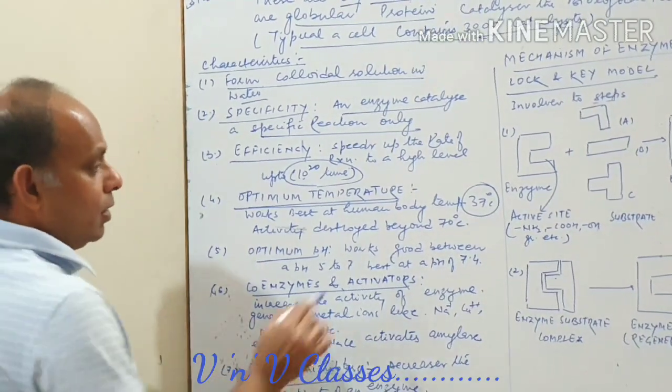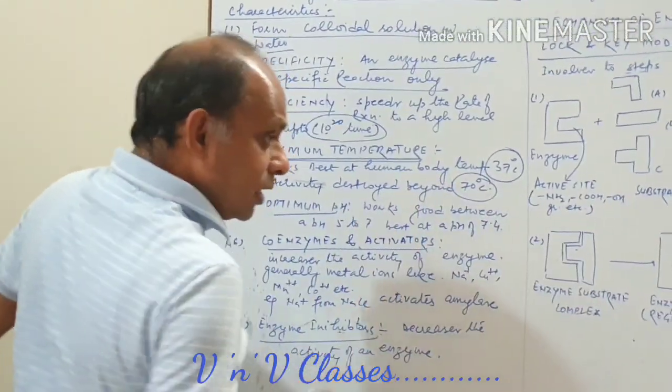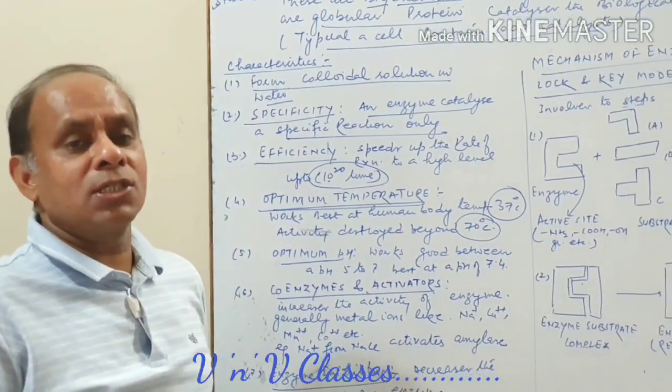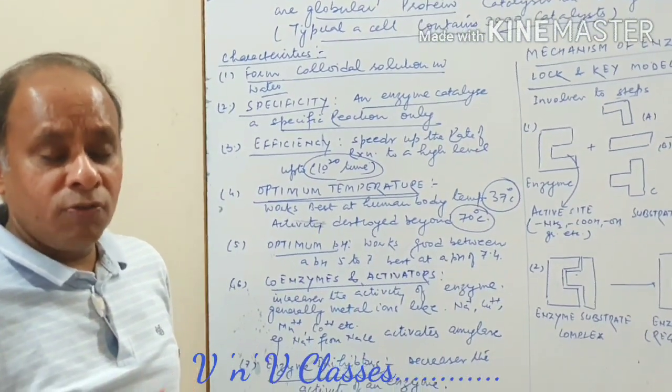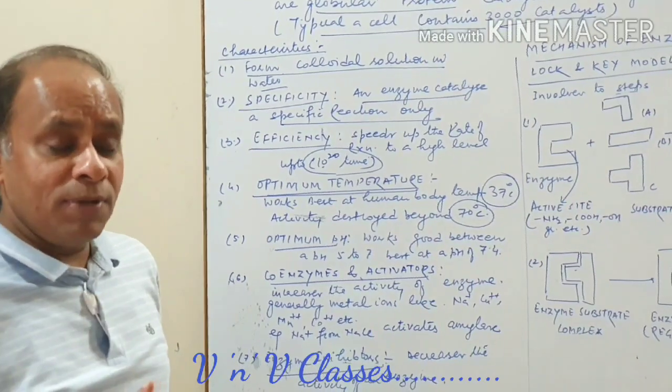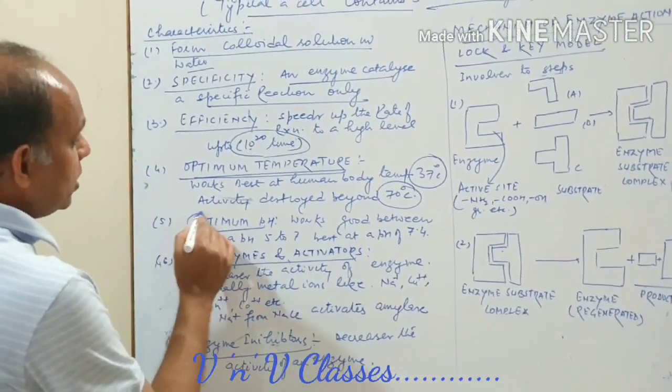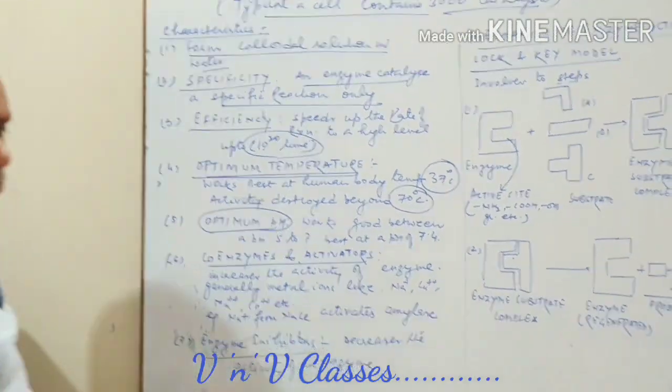But as and when temperature reaches 70 degrees or beyond, enzyme activity gets destroyed. The enzyme does not work anymore. So the optimum temperature is 37 degrees Celsius. Likewise, enzymes need an optimum pH also.